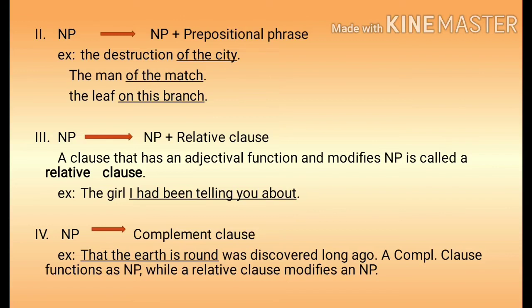Fourth one is, noun phrase can be a complement clause. For example, that the earth is round was discovered long ago. In this, a complement clause functions as noun phrase, while a relative clause modifies NP.